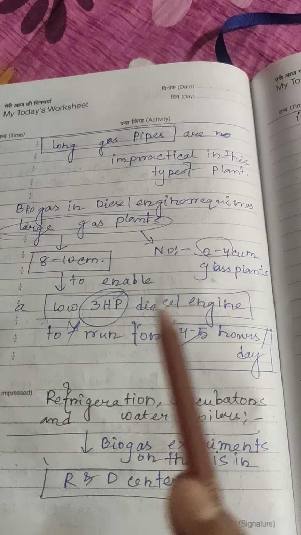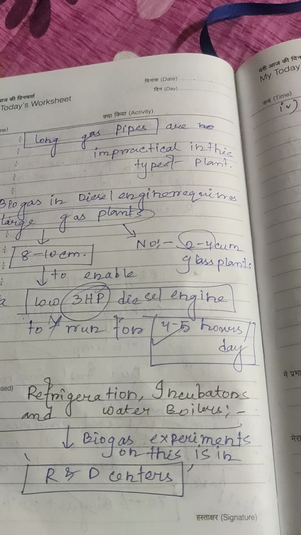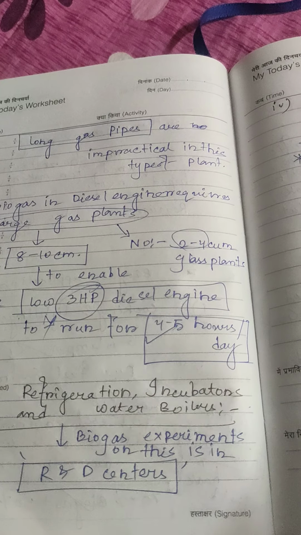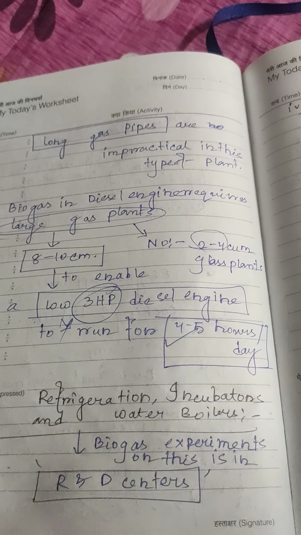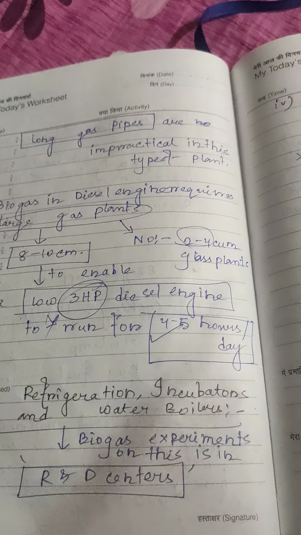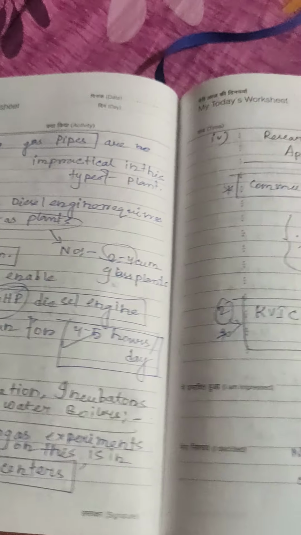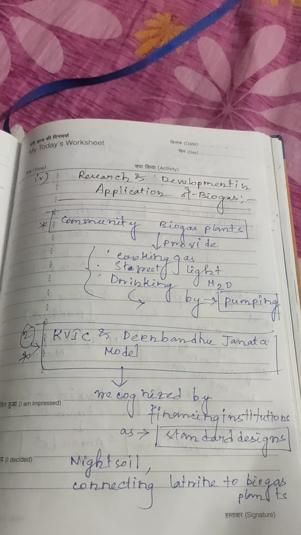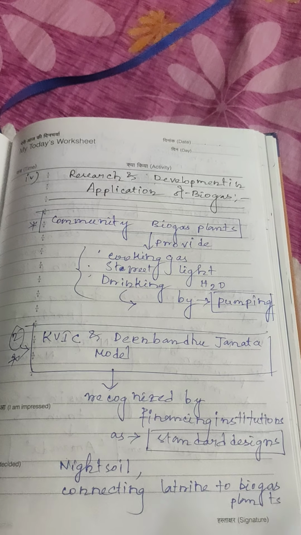The third use is refrigeration, incubation and water boilers. Biogas experiments on refrigerators, incubators and water boilers are carried out in R&D centers, research and development centers, on the application of biogas.